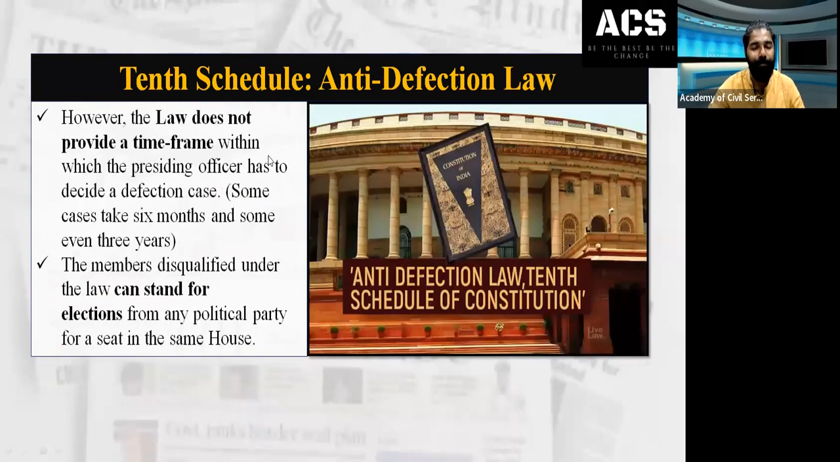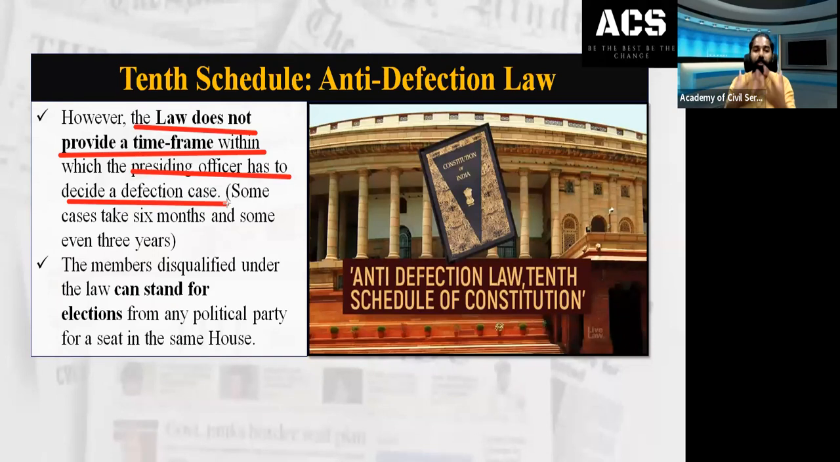Moving on to the next slide. In more detail, even though there is an anti-defection law in India and the disqualification of a member is decided by the presiding officer, the law does not provide any time frame within which a presiding officer has to decide a defection case. If someone shifts from one party to another, there is no time limit given to the presiding officers to decide this. That is a controversial point, because there is no time limit provided by the law within which the presiding officer should decide. This kind of debate is there.